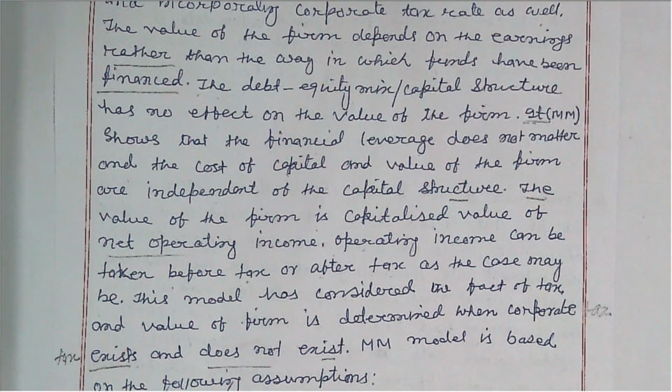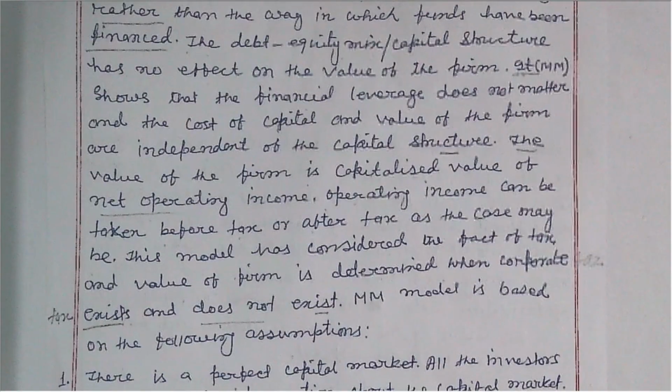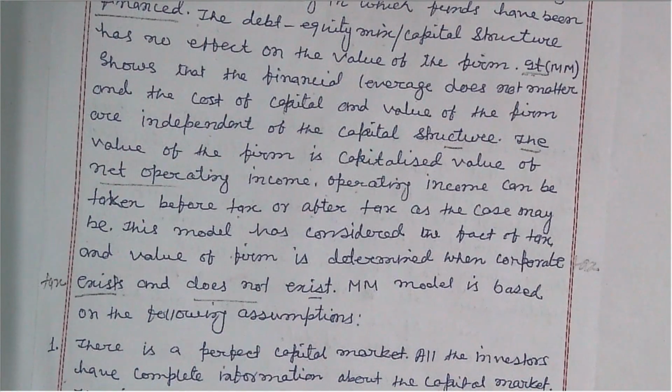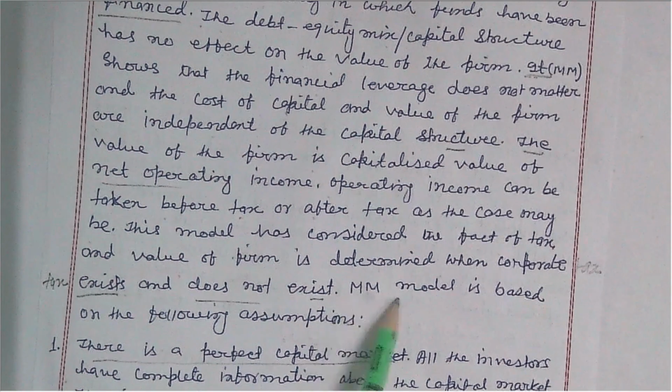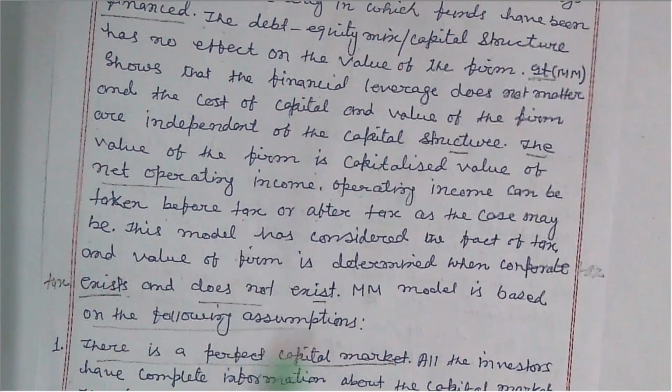In addition to those assumptions, some more assumptions have been made to justify this theory, accepting the behavior of the investors, and their approach is assumed and analyzed in this theory for determining the value of the firm. So here the first assumption is that there is a perfect capital market. This model is based on the following assumptions.